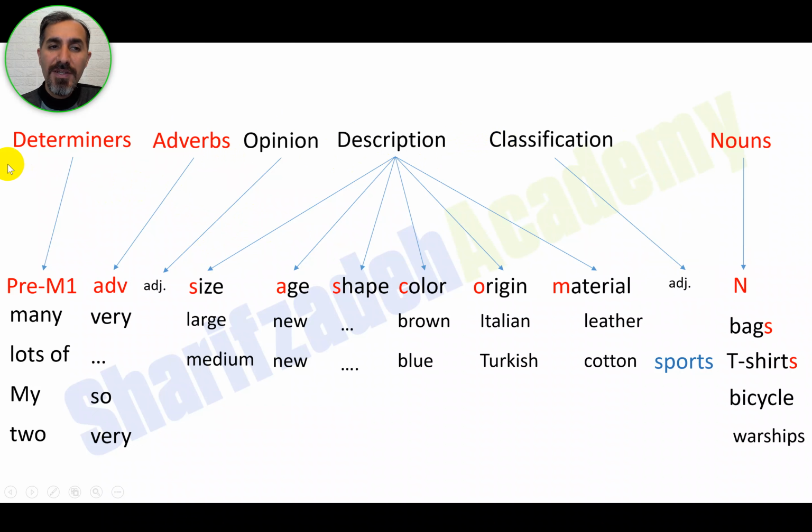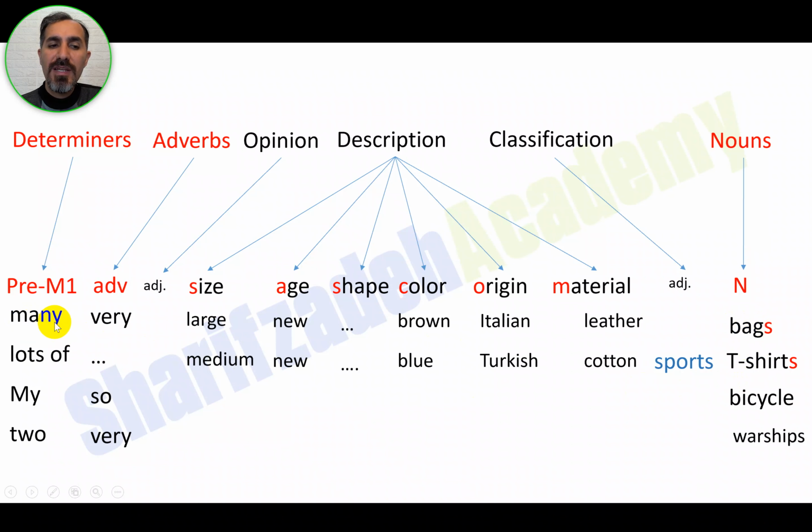And at the very beginning, we have determiners, which directly influence the noun at the end. Most of them directly influence the noun at the end. For example, we have many. Many is a quantifier which all the time accompanies a plural noun.